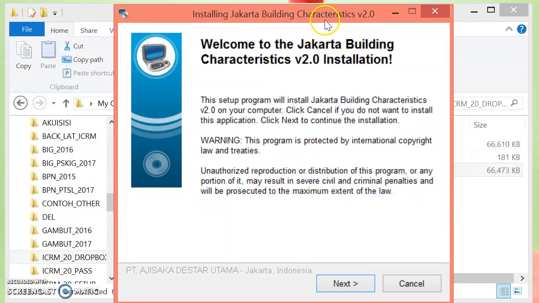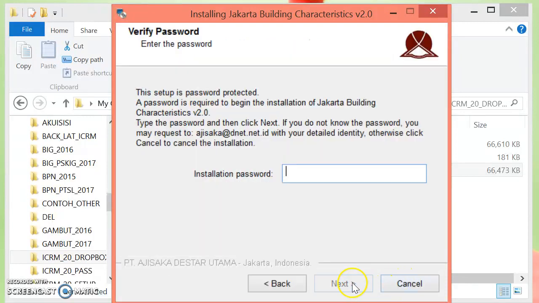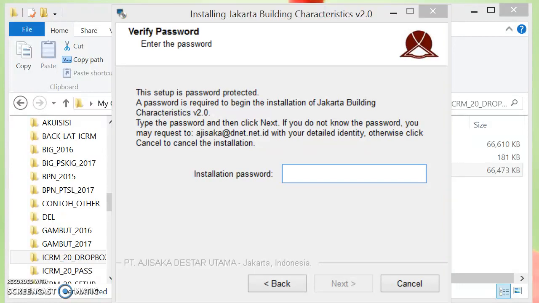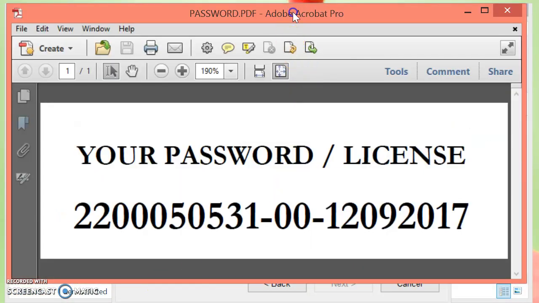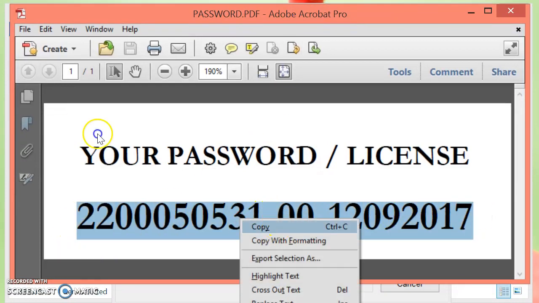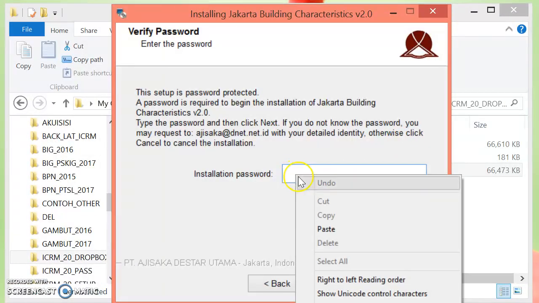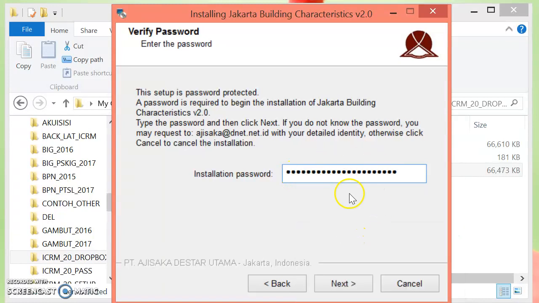This is the dialog box for installing Jakarta Building Characteristic version 2 installation. Just click next. Verify the password. You need to open the password, copy, paste here, and just click next.